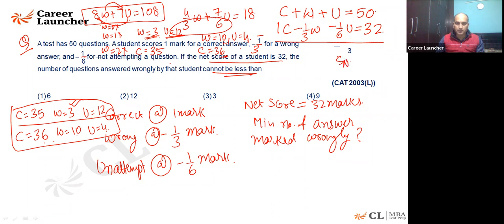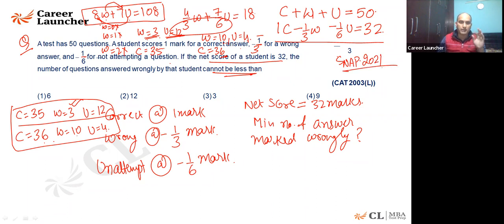Yesterday it was the SNAP exam. In SNAP 2021, there were many questions which were directly taken from earlier CAT papers. From 2001 to 2010, whatever questions were asked in CAT, the same questions without any changes were put in the SNAP exam. I'm not saying every question, but there were quite a number of questions taken from earlier CAT papers. So even if you are looking at CAT, imagine that these old questions can come as they are in your exam. It may be CAT, it may be another exam. So be prepared for it.